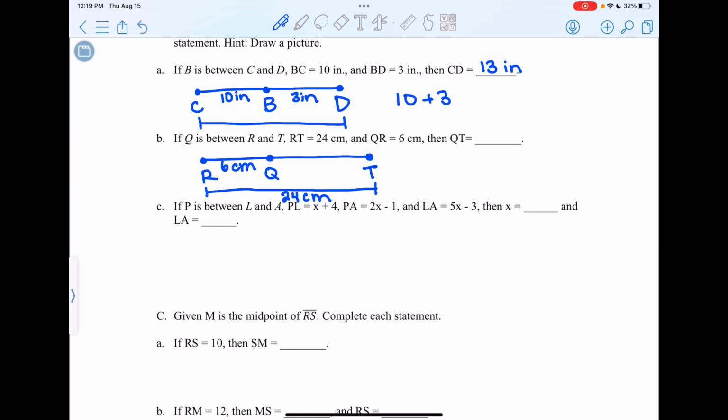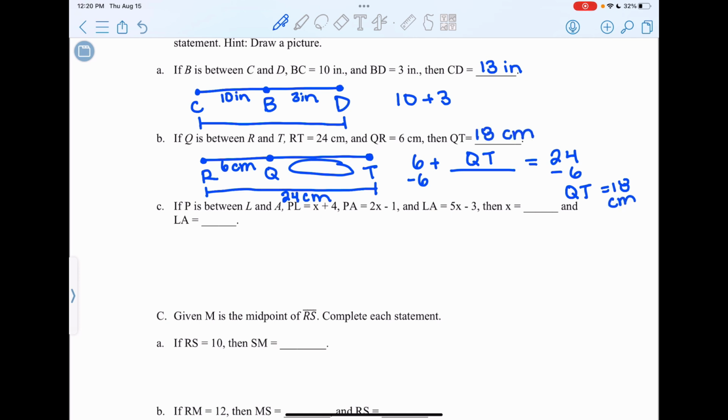Find QT. So I need to figure out what measure plus 6 will equal 24. So 6 plus QT is equal to 24. In order to get rid of plus 6, I subtract 6 to either side, and this tells me that QT will measure 18 centimeters. Make sure you are all including units with your answers.